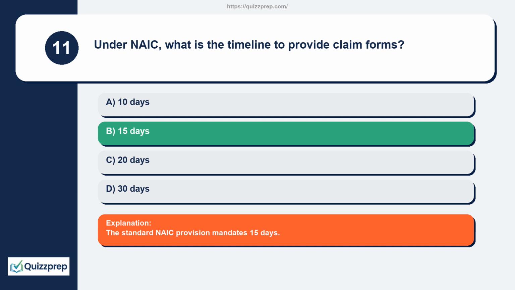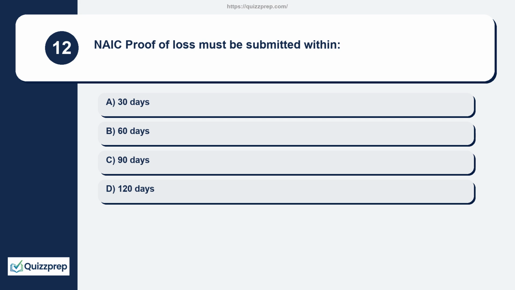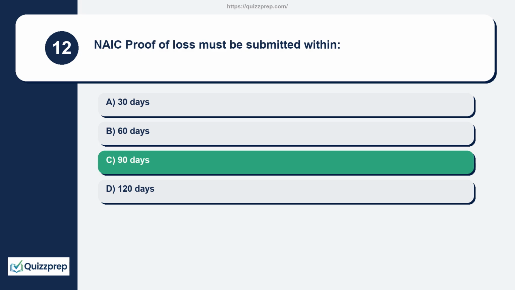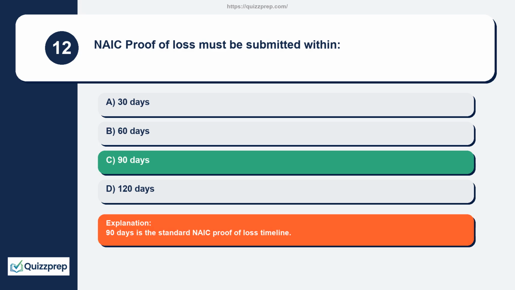The standard NAIC provision mandates 15 days. Question 12. NAIC proof of loss must be submitted within 30 days, 60 days, 90 days, 120 days. 90 days is the standard NAIC proof of loss timeline.